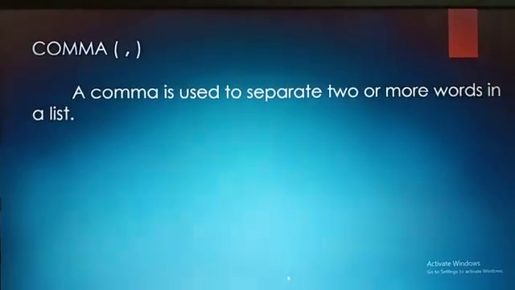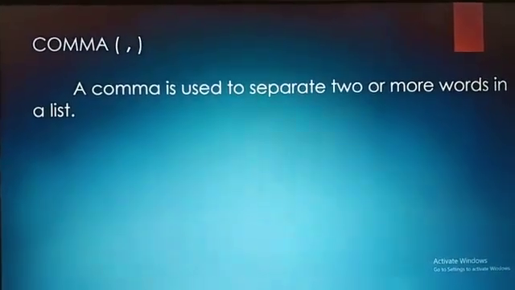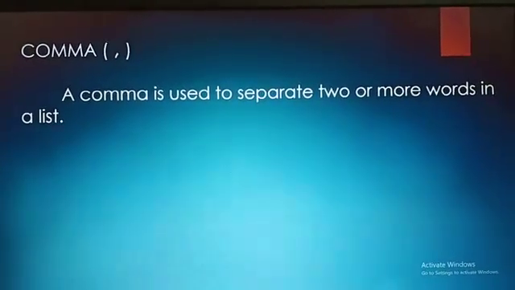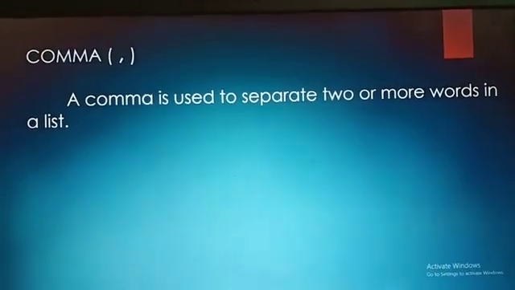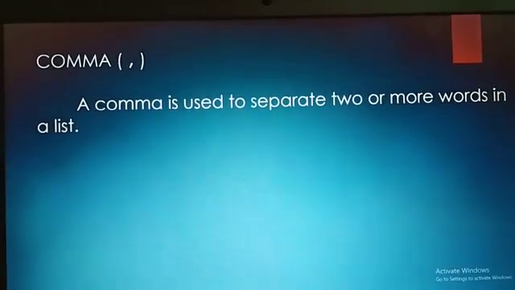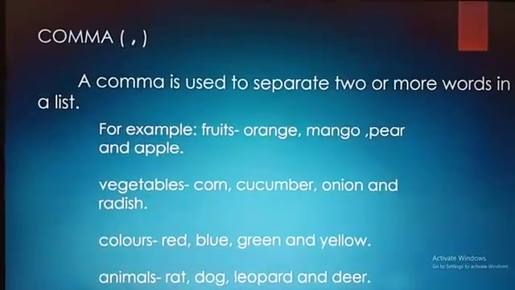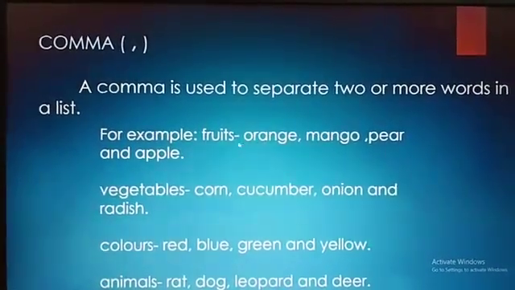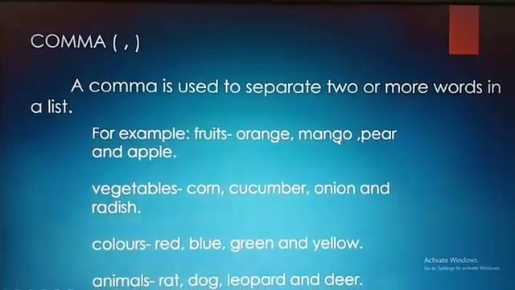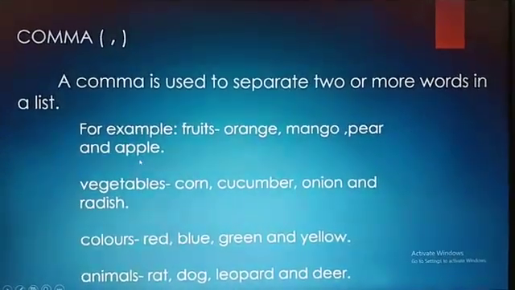Children, I am going to give you examples to explain this. A comma is used in between two or more words so that you come to know that those words are separate. And wherever you use a comma, you have to take a very small, tiny pause. Let us see. The first one, group of fruits. So, orange, comma, mango, comma, pear and apple.